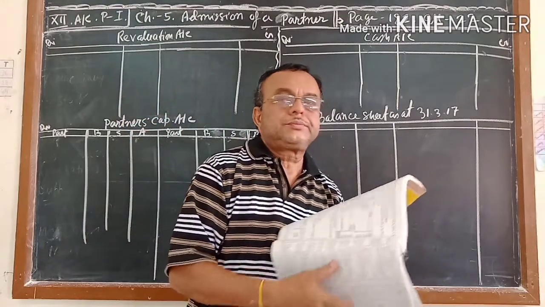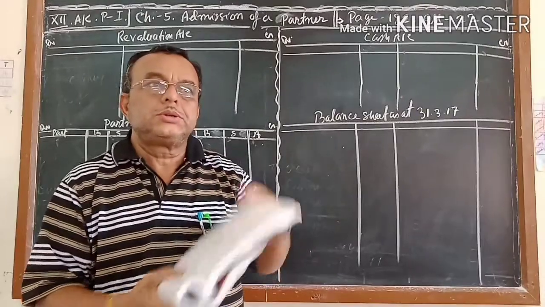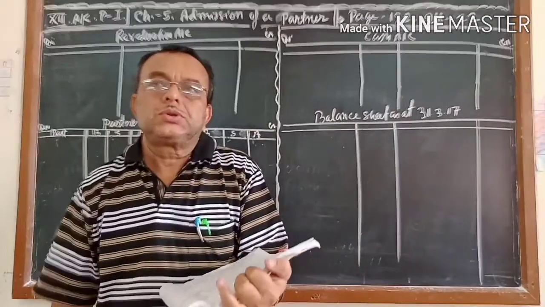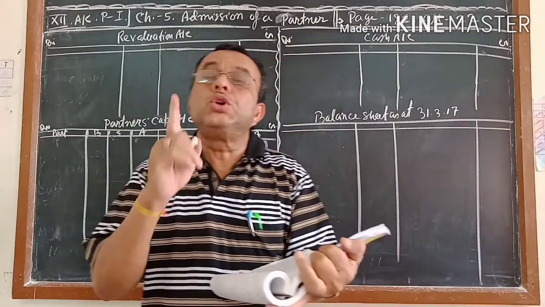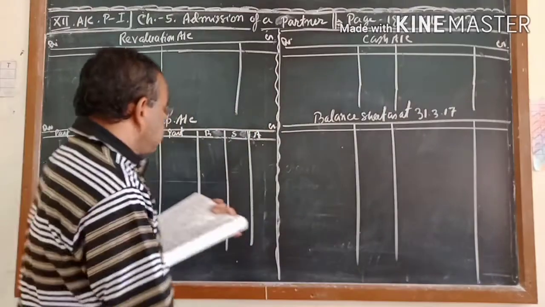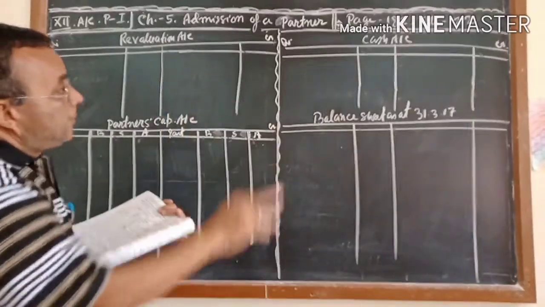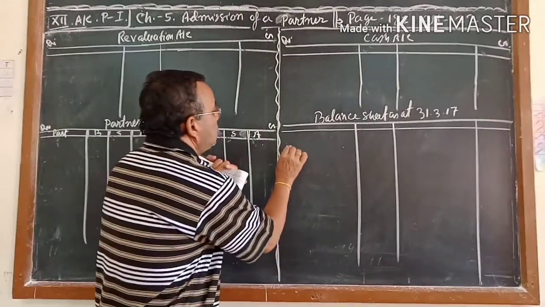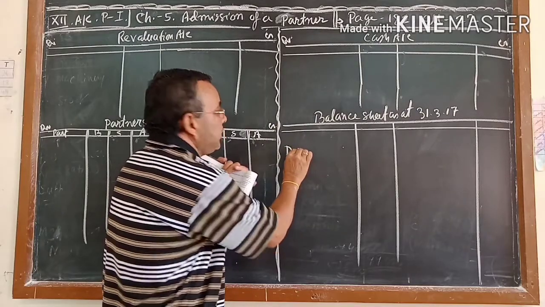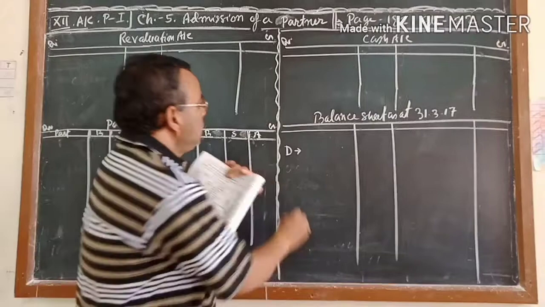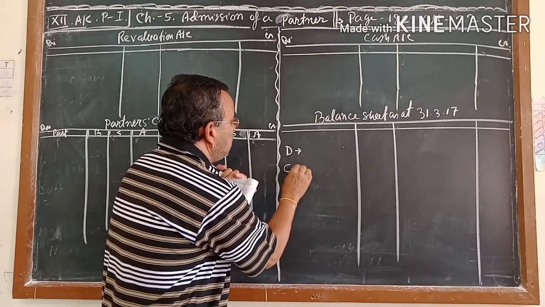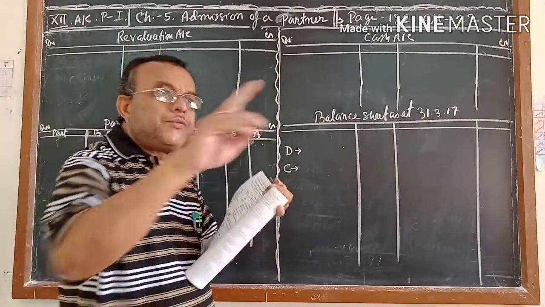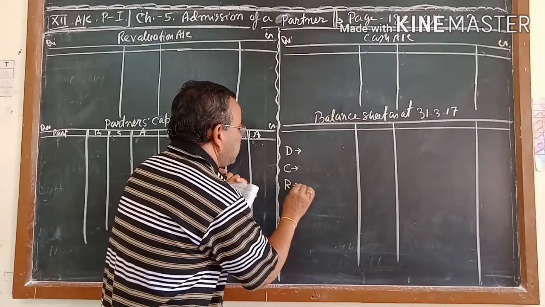Just now I told you, whenever you read your question paper, you take your pen and mark it. You will mark which item will go where. Some of the things you have to distribute to the partners' capital accounts, which you write D. Some of the things will go directly to the partners' capital accounts, you write C. And some of the adjustments which will affect the revaluation account, you write R.